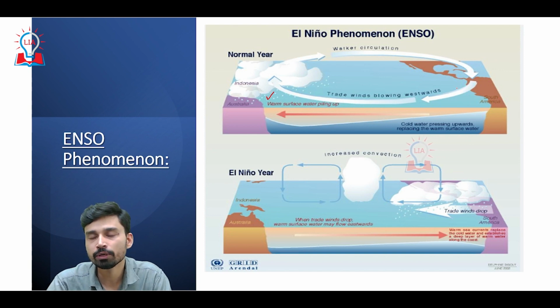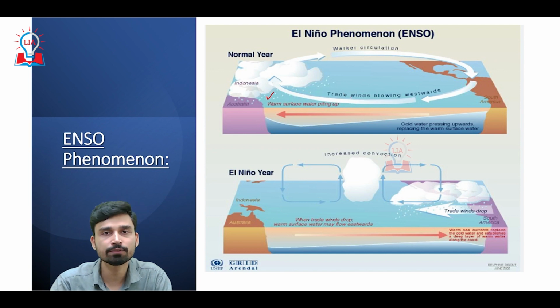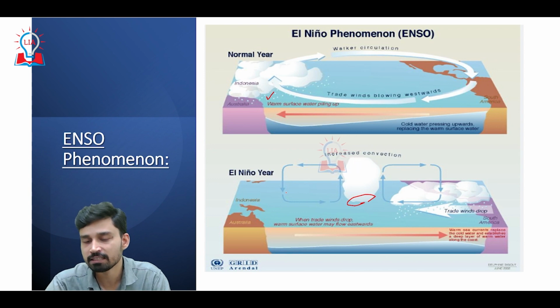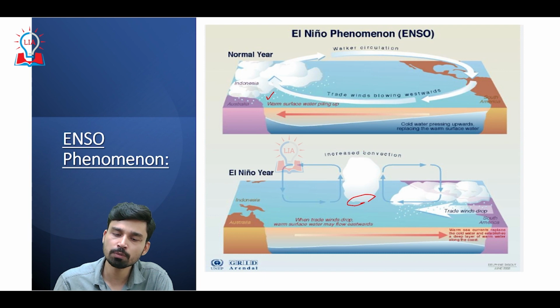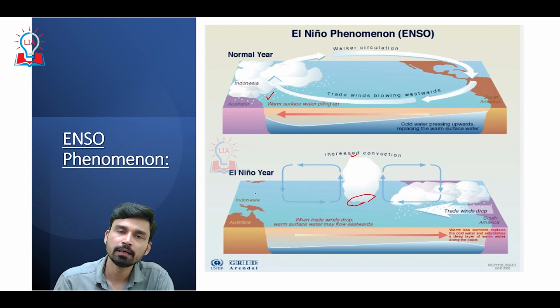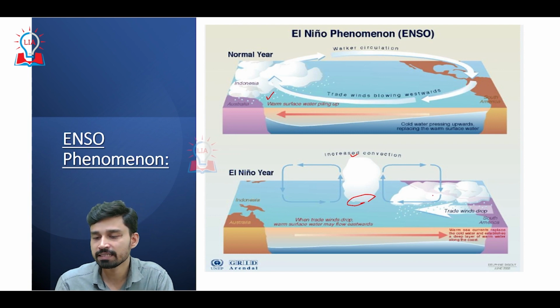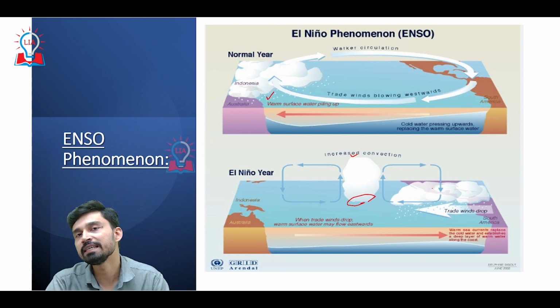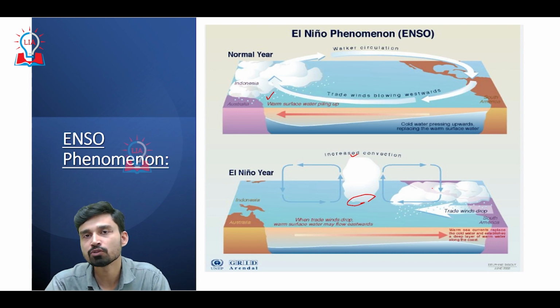However, during El Nino years, the pressure belt shifts, and we have low pressure in the central Pacific and high pressure in the western Pacific as well as the eastern Pacific. Because of this, we observe increased convection and heavy rainfall in the central equatorial Pacific. On the other hand, the western and eastern parts of the Pacific, due to the descent of air, experience drought-like situations due to the absence or very low amount of rainfall.